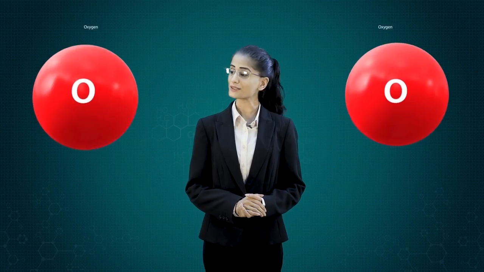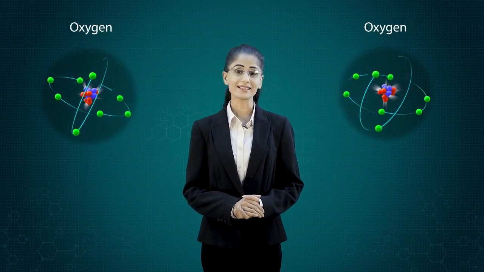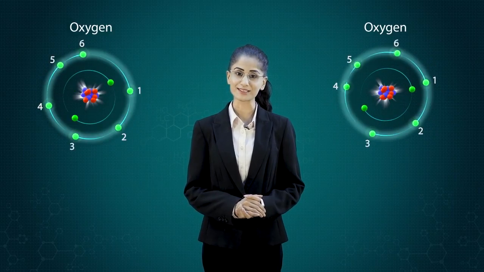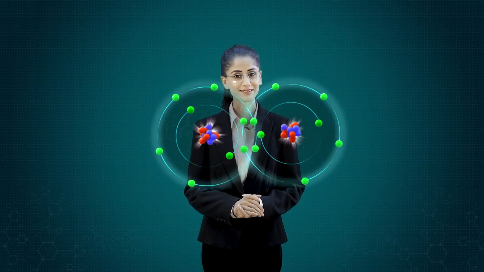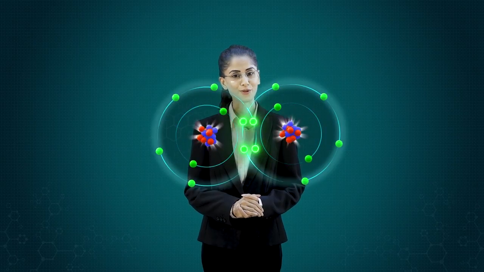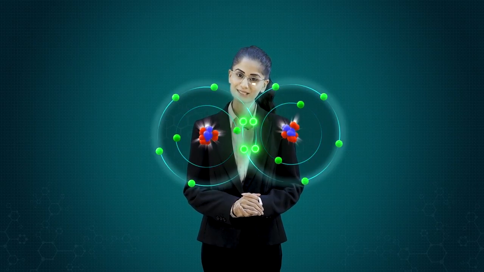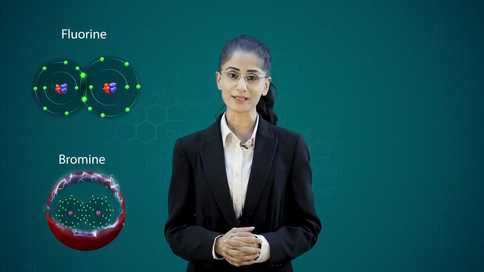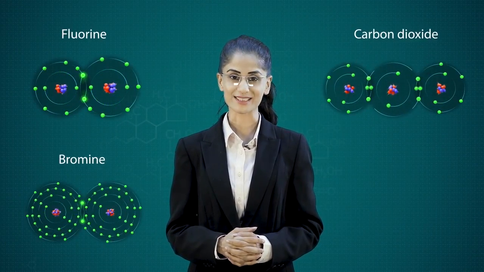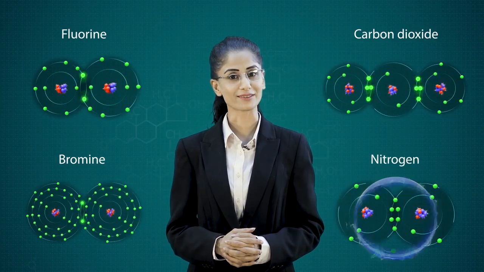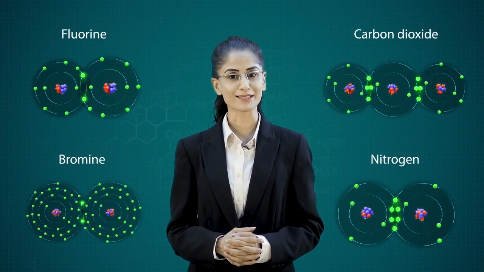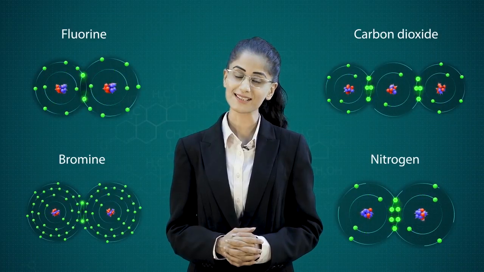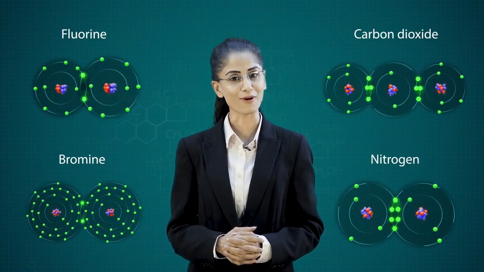Similarly, when 2 oxygen atoms, each with 6 electrons in their valence shell, come close to each other, they share their electrons to form covalent bonds between them. Fluorine, bromine, carbon dioxide, and nitrogen are examples of molecules whose atoms are held together by covalent bonds.